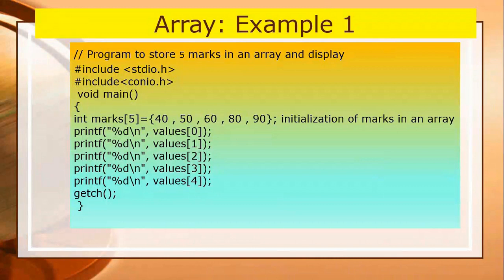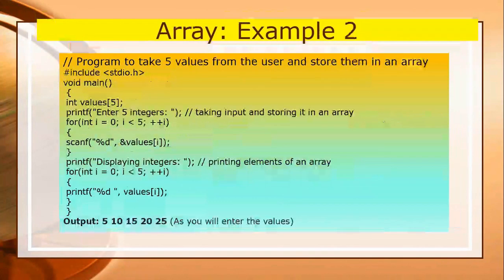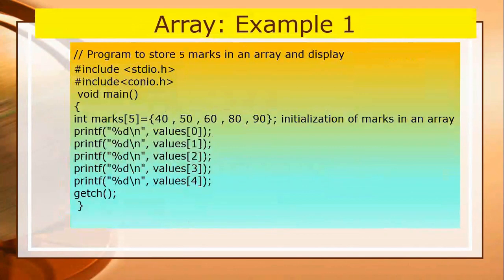So to make the concept clearer, we just go to the C editor and type the program, and you can execute the program and you can see the output. Whenever you execute the program, you will have a clear concept of arrays: how we can declare an array, how we can assign values to an array, how we can access the elements of an array.